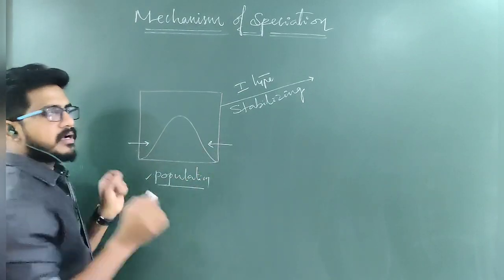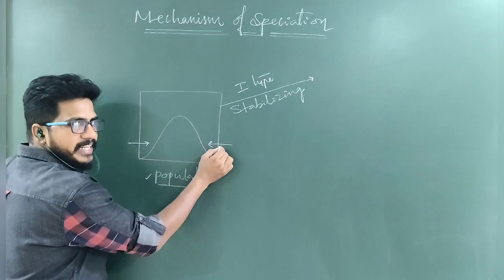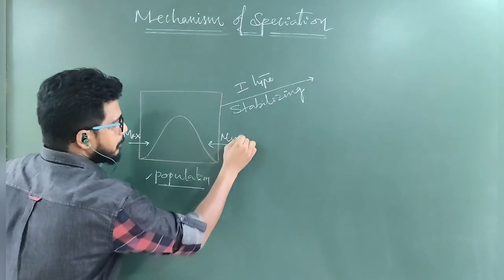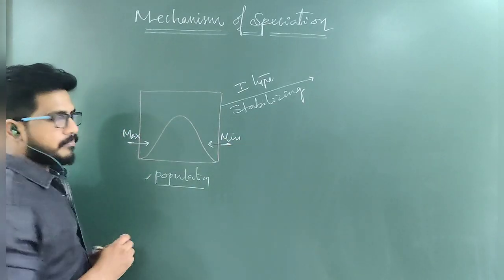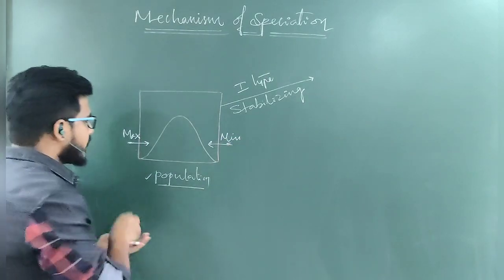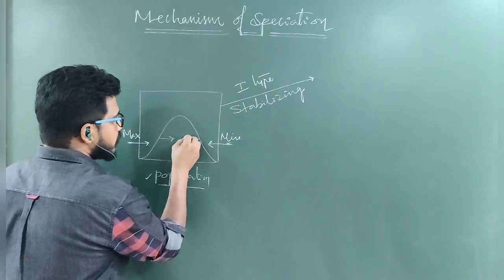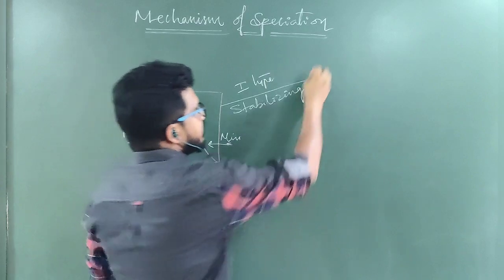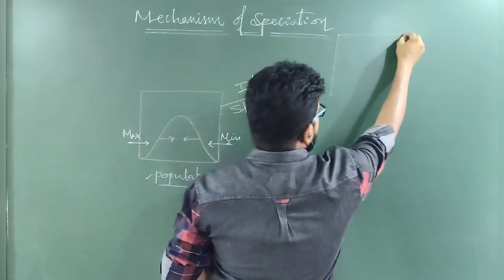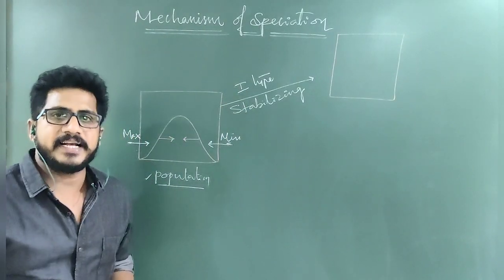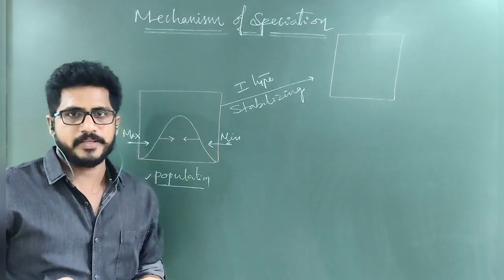If a problem occurs in both the directions, meaning for maximum and for minimum characters the problem has come, then what will happen? Maximum turns towards the center and minimum also towards the center. Then the average character individuals will be selected by nature and minimum and maximum will be eliminated.